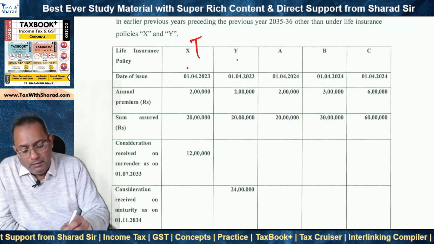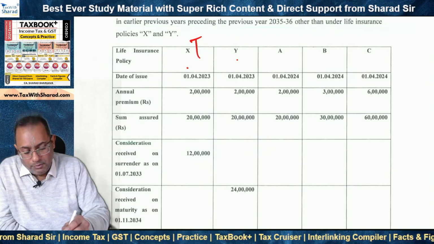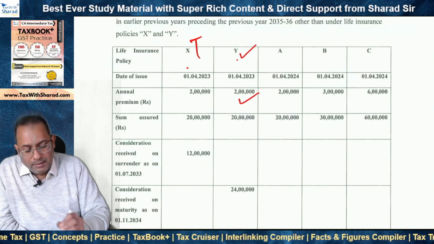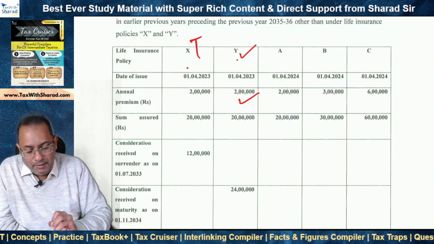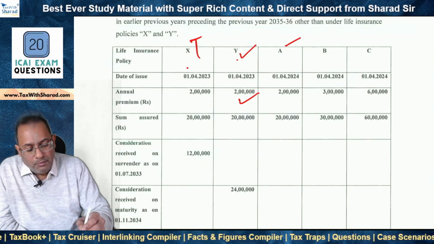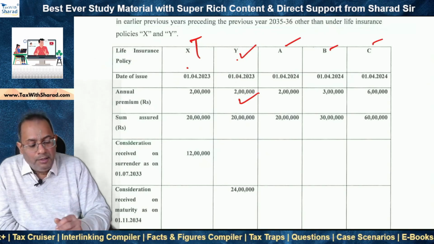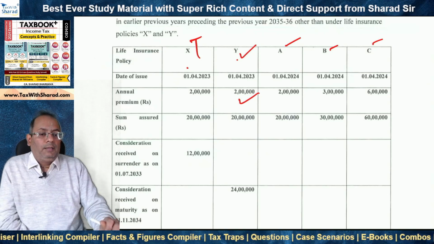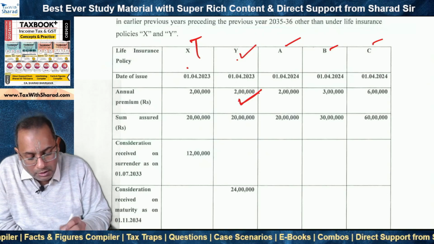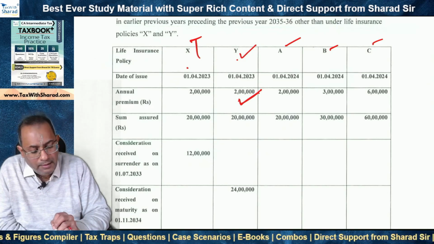Now 1 year later, when the SSE receives the proceeds from policy Y, okay, the exemption is claimed under section 10(10D). And after 1 year, when the SSE receives proceeds from A, B, and C, then we need to figure out what are those policies where the aggregate of premium doesn't exceed 5 lakh rupees. So 2 lakh has already been exhausted under Y, right?